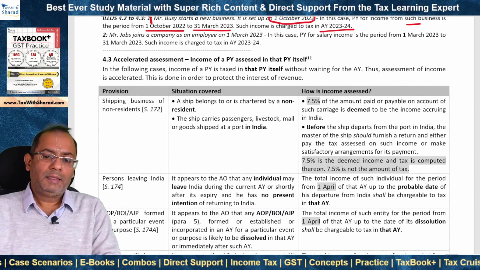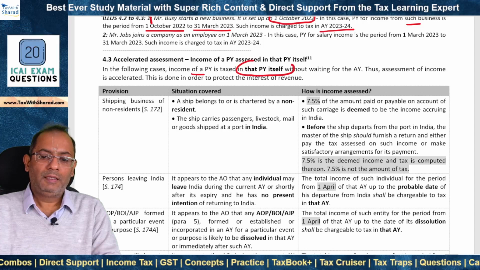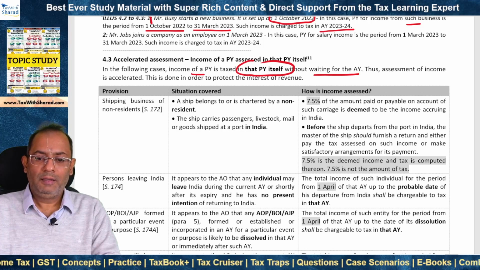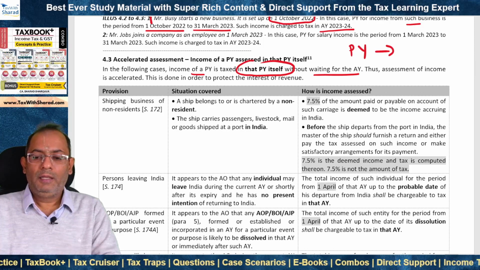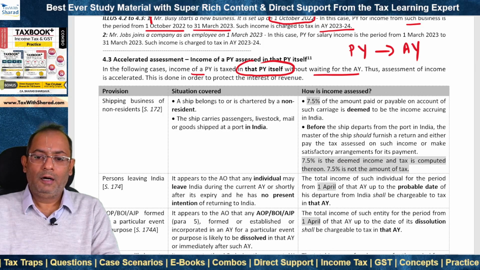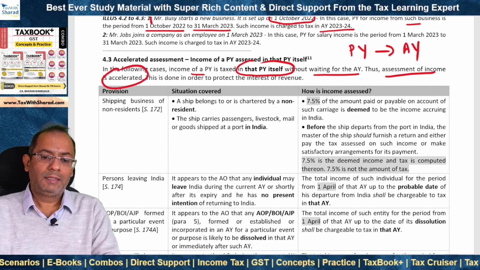In certain cases, the income of a previous year is taxed in that previous year itself without waiting for the assessment year, right? So if this is the previous year, normally the income would get charged to tax in the following assessment year. However, in certain cases, the assessment of income is accelerated.